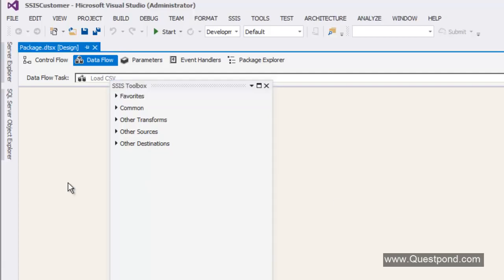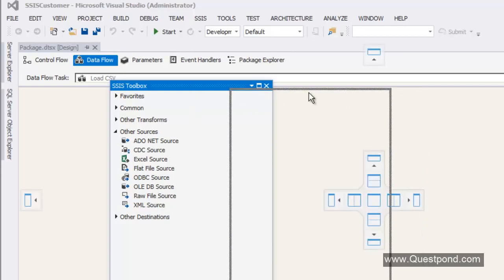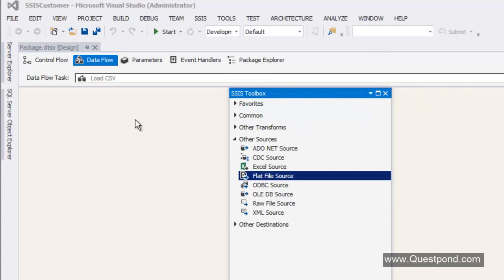So let us go step by step. The first thing is we need to do the extraction. In other words, we need to define the source from where the data will come in. Remember that our source at this moment is a simple flat CSV file. When I click on these sources, you can see there are lots of different types, but for now we need a flat file source. So I'm going to drag and drop this flat file source over here.